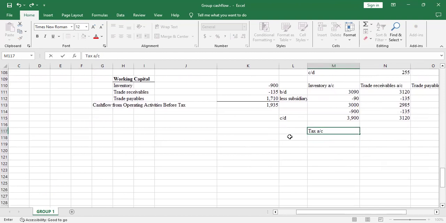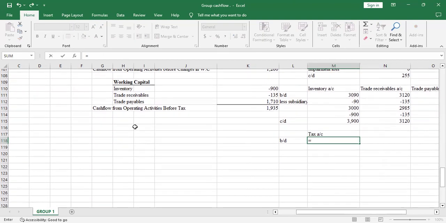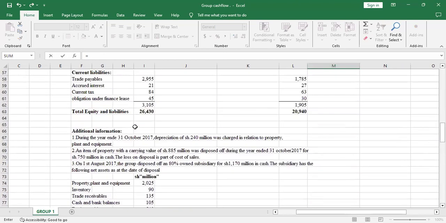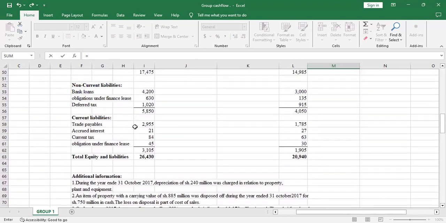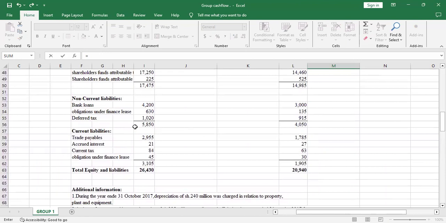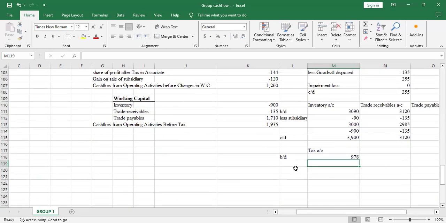So tax account, we'll start with the balance brought down. And this balance brought down, we'll get it on the statement of financial position. So you always check, as a student, the statement of financial position, the non-current and current liabilities. On the non-current liabilities, we have deferred tax. So we'll take that and add to the current tax under non-current liability. So we'll add to that. So we'll have 978.